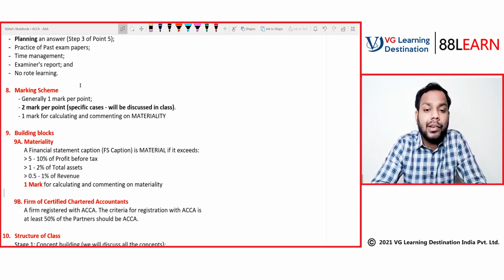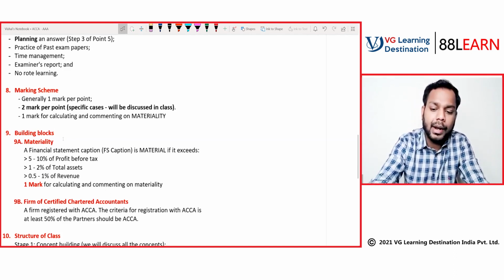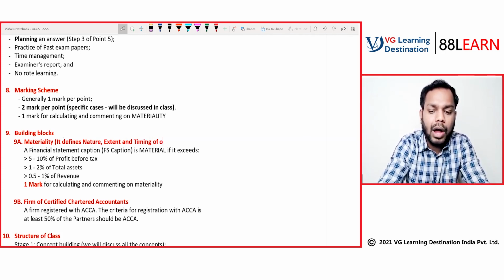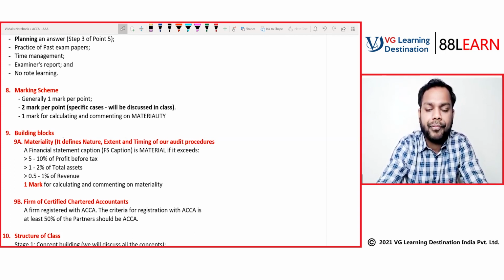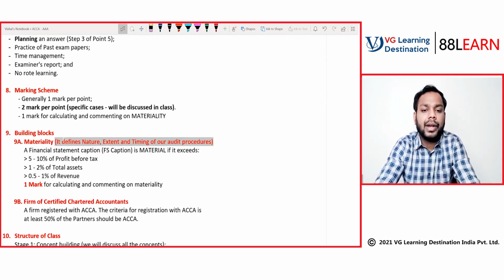So materiality defines the nature, extent and timing of our audit procedures.